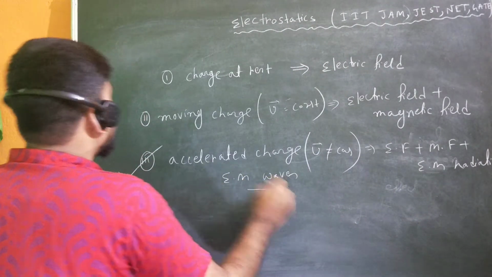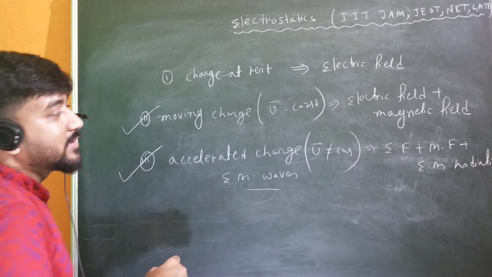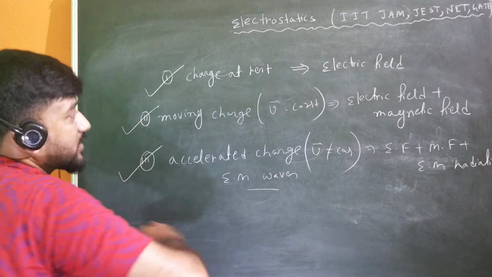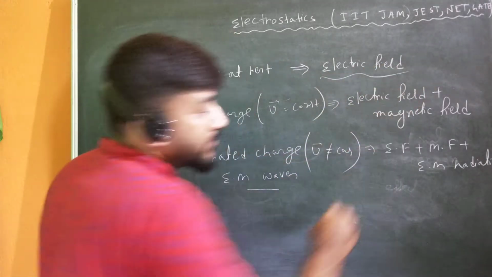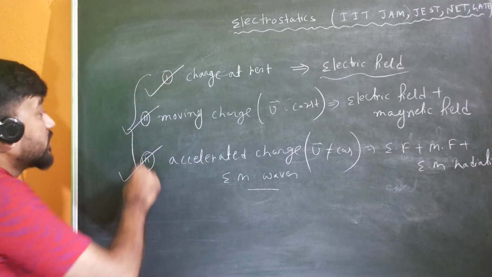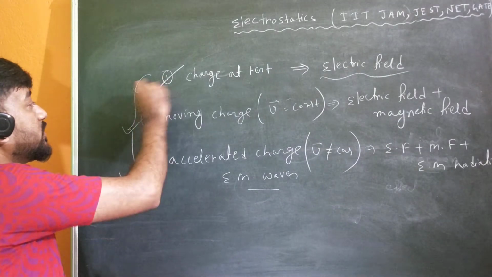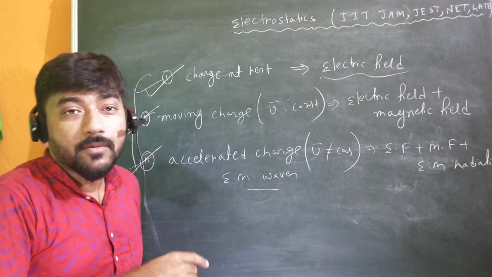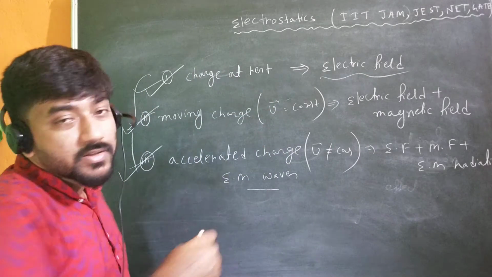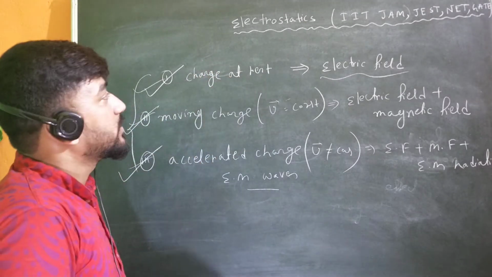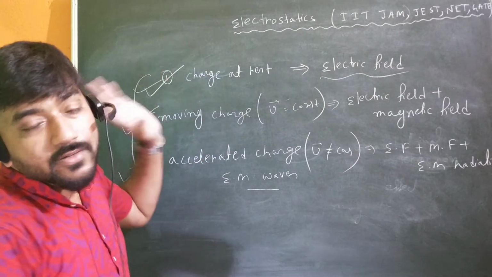And in this section we will study current, electricity, and obviously at the same time the magnetic field. And when charge is at rest, we will see electric field. We will study about electric field. So these three states of charge will give you the complete syllabus, the complete study of electrodynamics, that is electricity and magnetism. So we will see all these topics one by one, but let me start with electrostatics first.